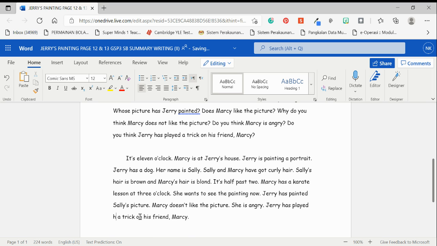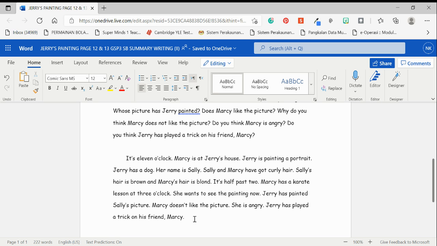Okay. Do you think that you need to let go of this, his friend Marcy? Actually, you can write Jerry has played a trick on his friend Marcy, or you can also write Jerry has played a trick on her. But if you write Jerry has played a trick on her, it'll be very vague because it doesn't serve the purpose of telling the story and reminding us about the moral value that you should not play a trick on your friend.